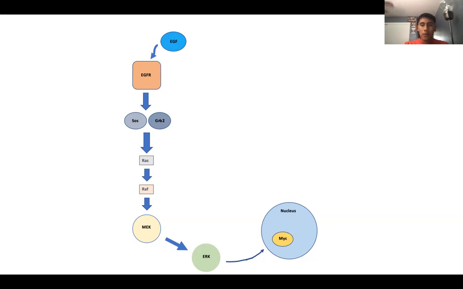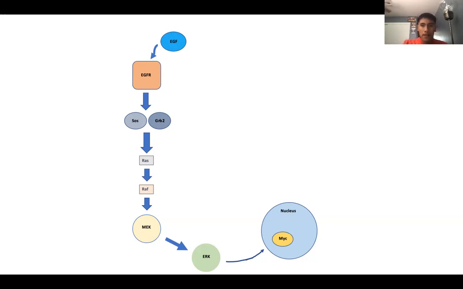So the main effect from the EGF pathway is cell proliferation, the cell growth and division of epidermal and epithelial cells. This pathway can also induce the transcription of certain genes. One example is the RAF protein seen in the middle. It can induce the phosphorylation of proteins that control apoptosis, which then results in a change in the result of apoptosis. And this pathway is an oncogene.